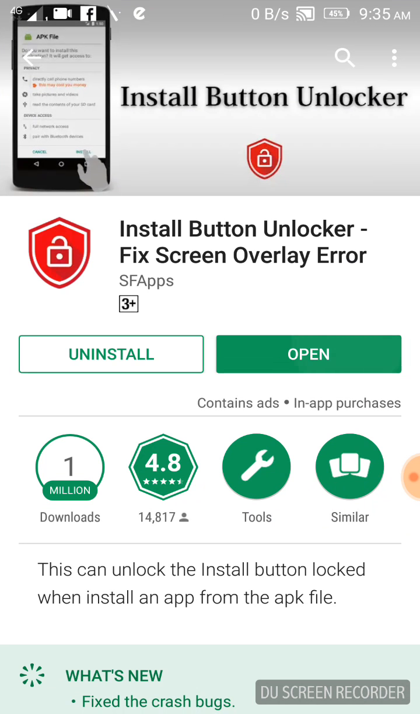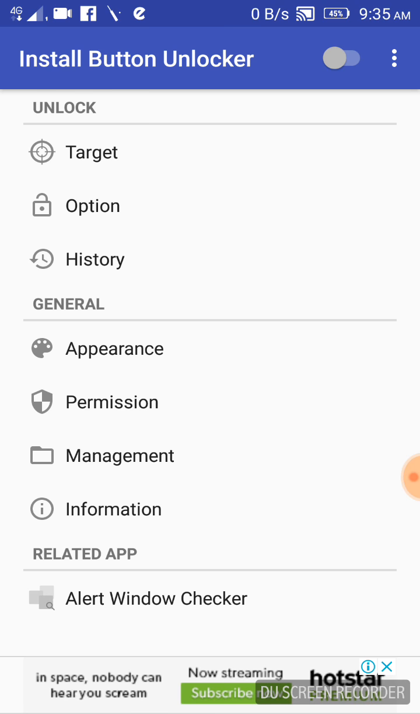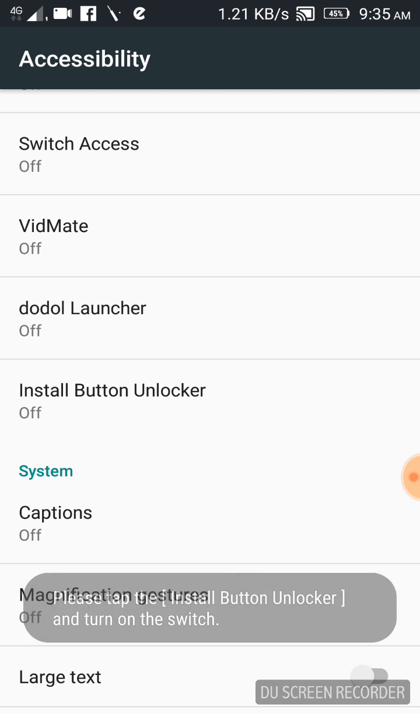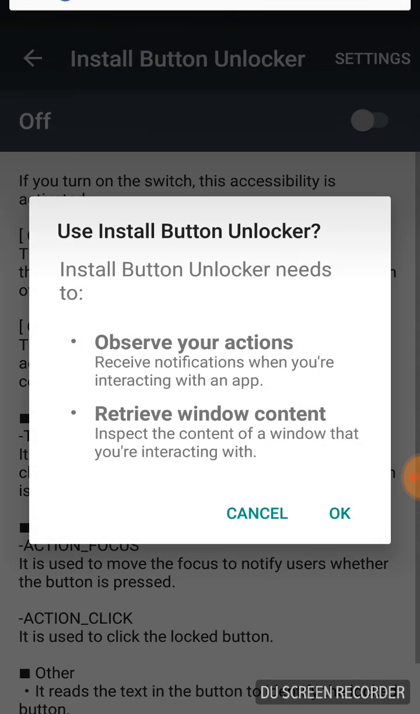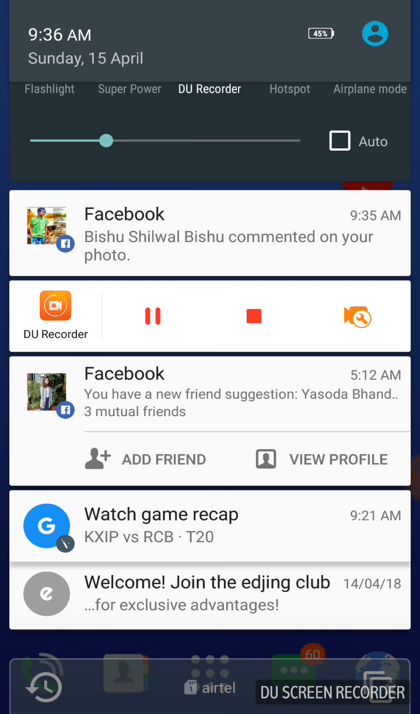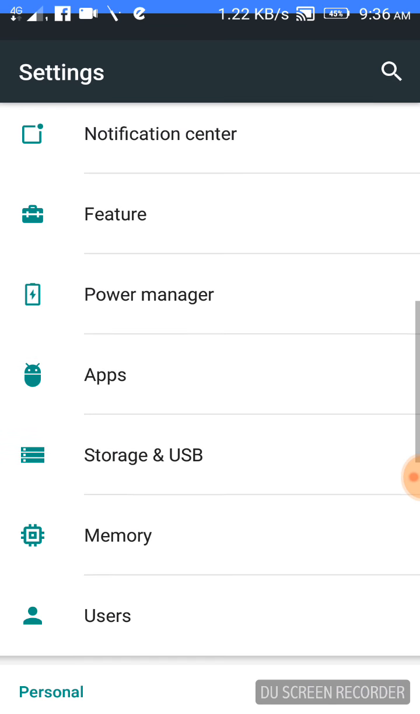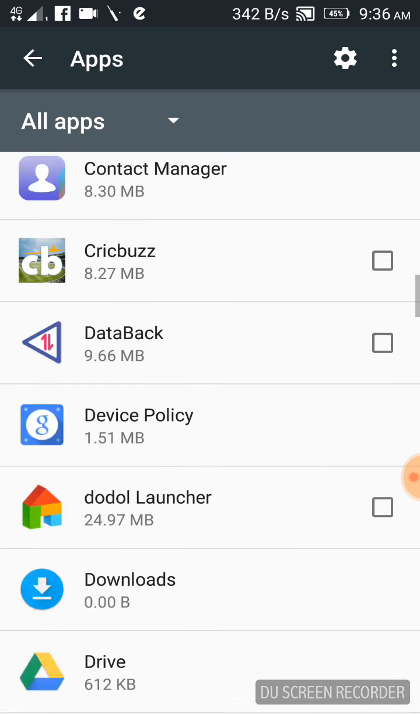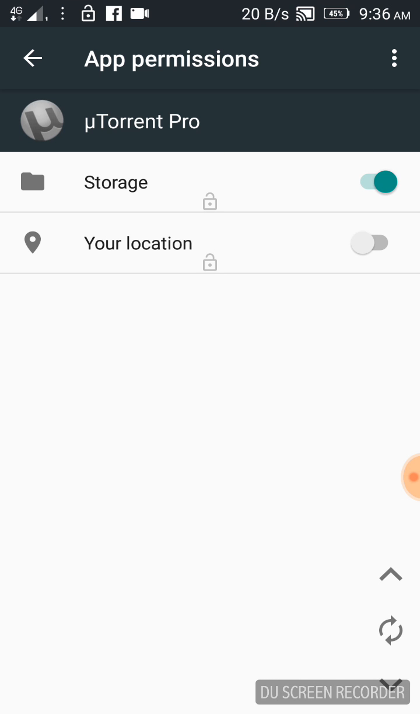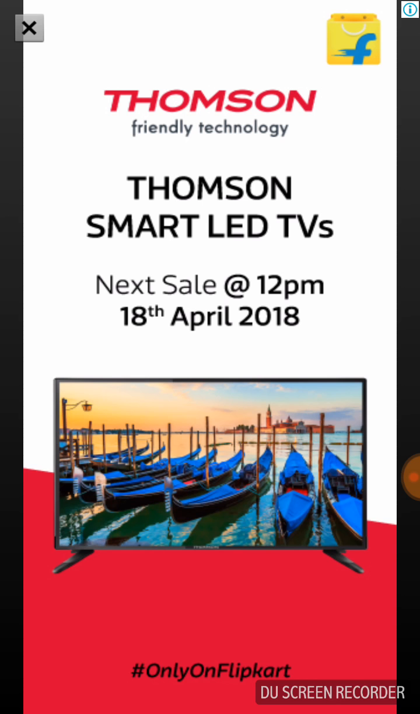Download this app and open it, and go to the accessibility. Give the permission and go back to the home. Go to the settings, go to the app, and which app you want to give permission. See, the app.